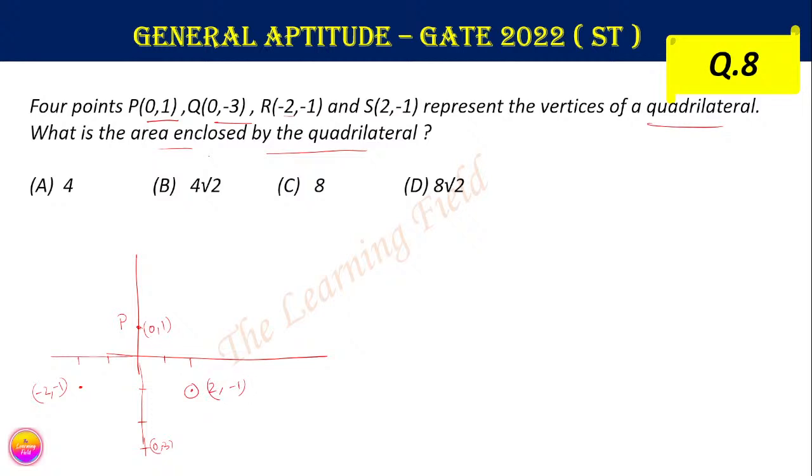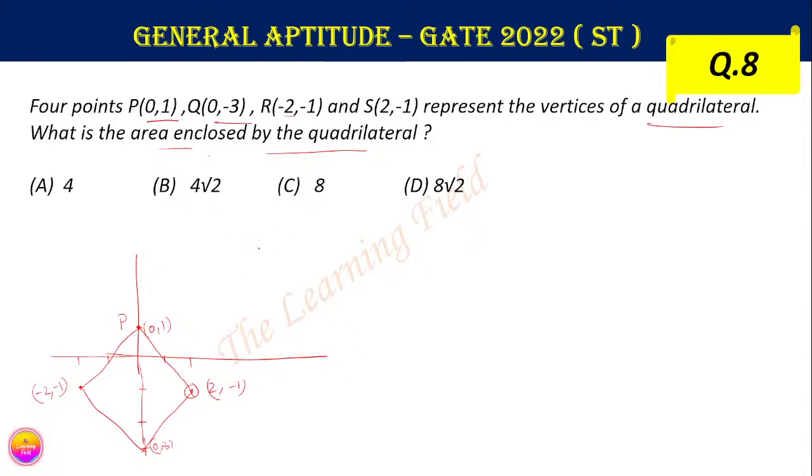So this is the quadrilateral, the image of the quadrilateral. Now we first find the sides.